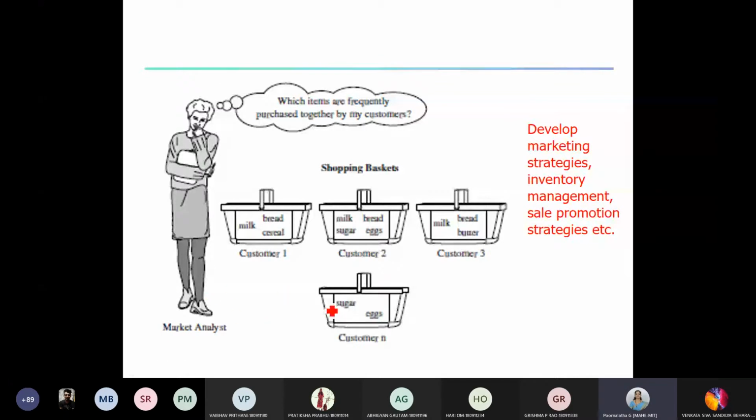Because of this analysis, suppose they are announcing some kind of discount, then it's a kind of saving for the customers also, right? Or I might say, okay, somebody is a regular customer, I'm giving some benefits for my regular customers. So if I share this information, maybe I can attract more customers and more customers might become regular customers for my shop. Okay, so in various ways it is going to help all the stakeholders involved.